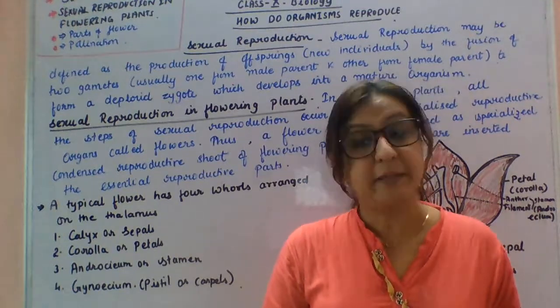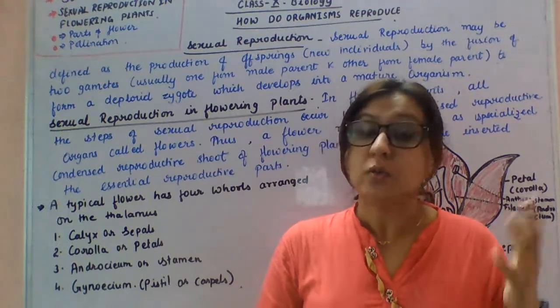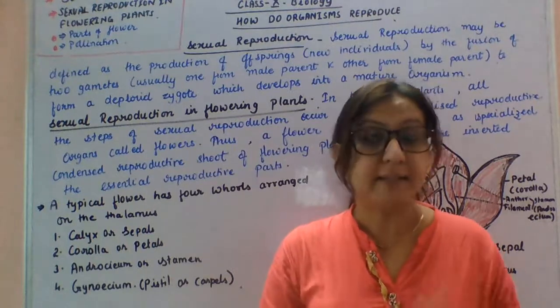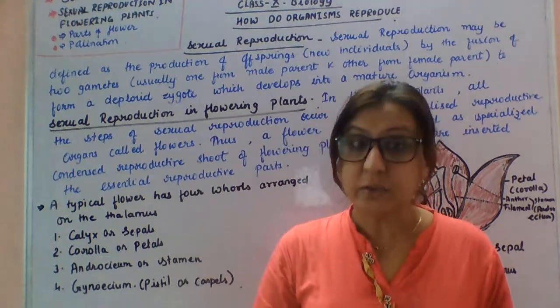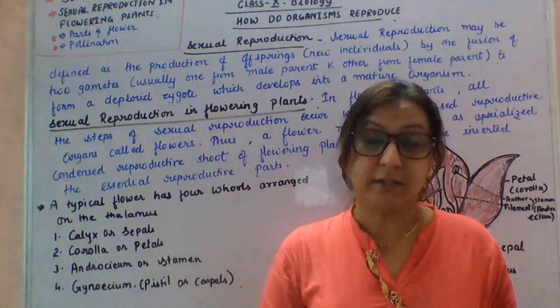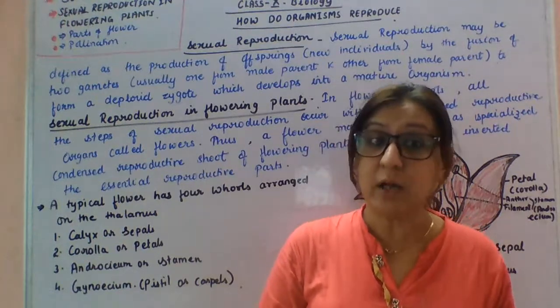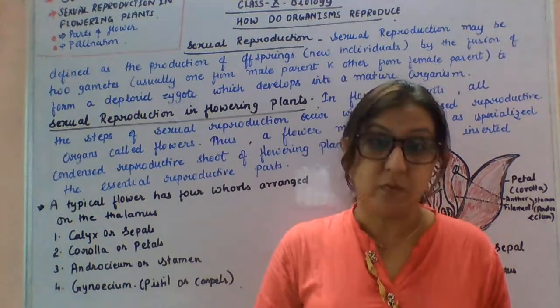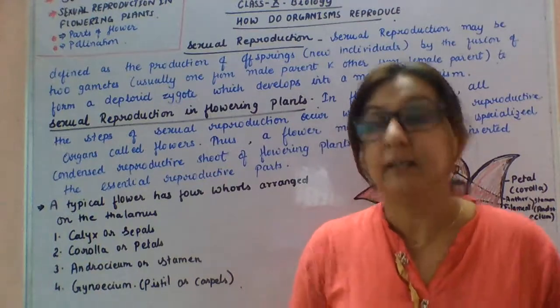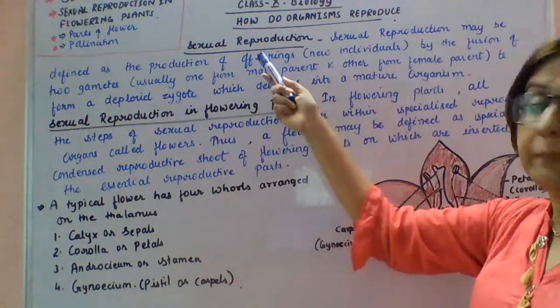Today I am going to explain to you about sexual reproduction. So what is the difference between asexual and sexual reproduction? In asexual reproduction, a single parent is involved, whereas in sexual reproduction, both the parents are involved, that is male and female. See the definition of sexual reproduction.